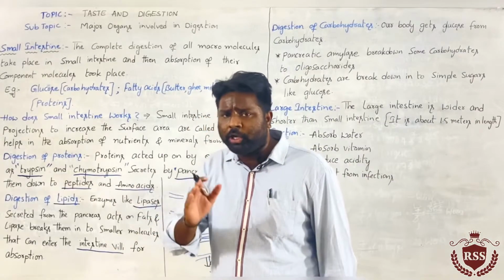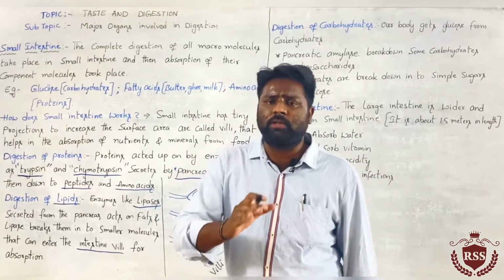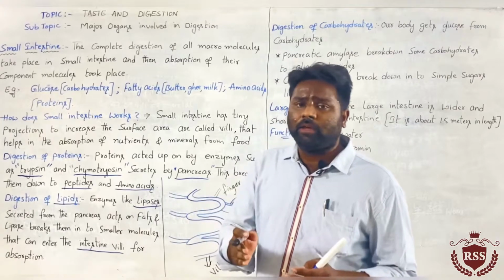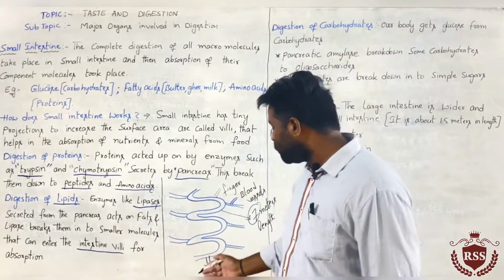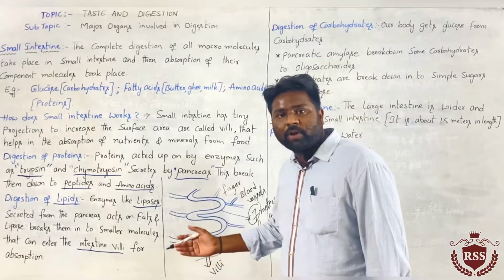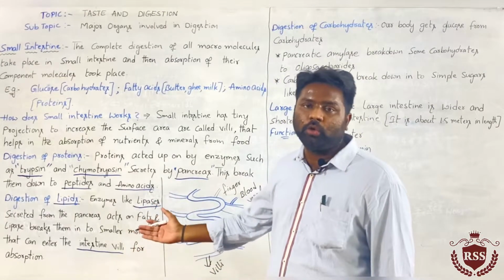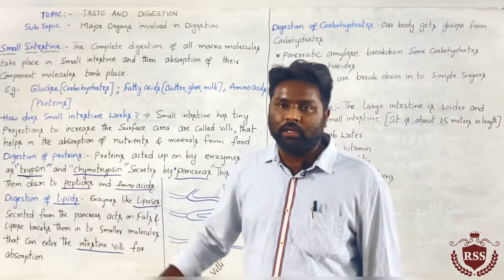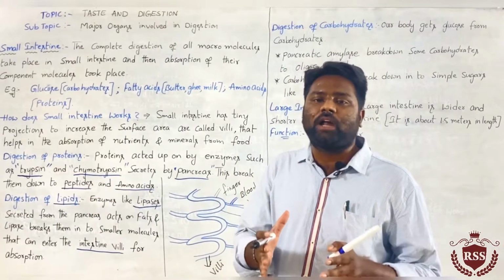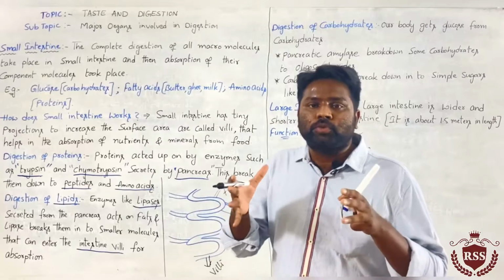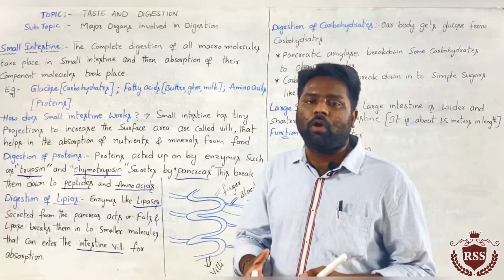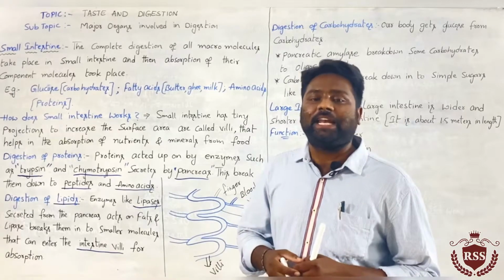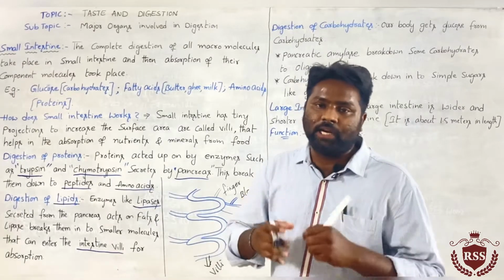Fats break down into smaller molecules, and from there these smaller molecules enter the small projections called villi, then go to the blood vessels and are absorbed into the blood. In this way fats are digested in the small intestine with the help of juices called lipases secreted by the pancreas gland.